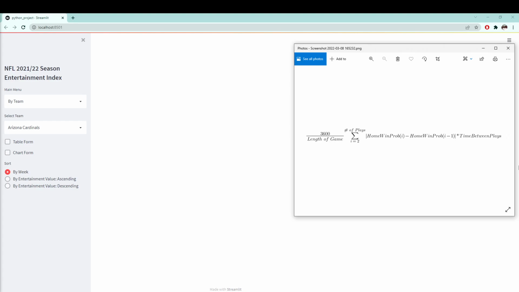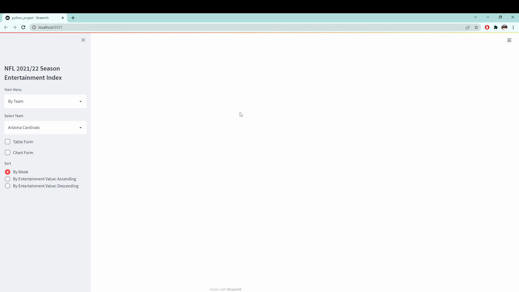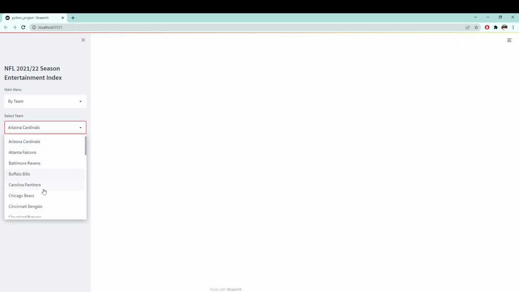So this is the graphical user interface to display the findings of my project. We can select in our main menu in which form we want the excitement. If we want it by team, we select by team and select a specific team.